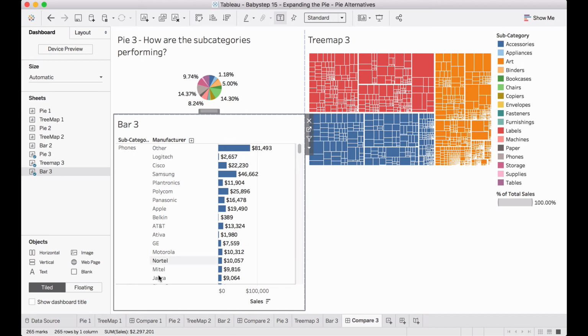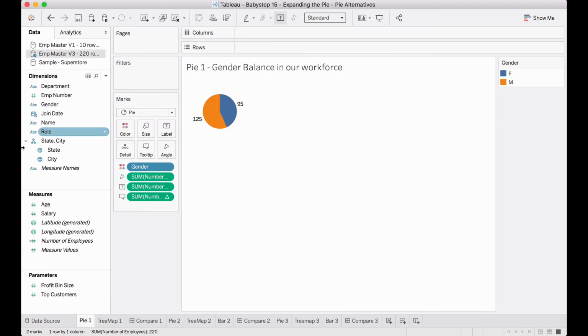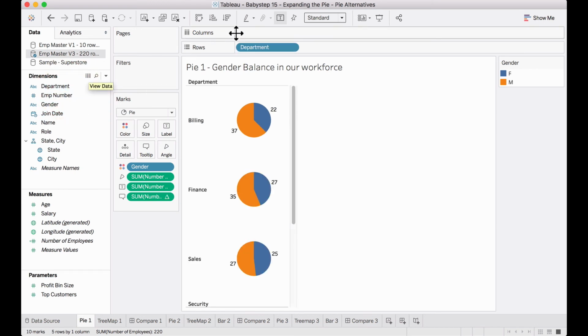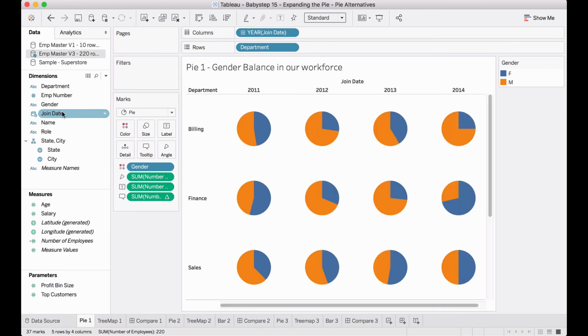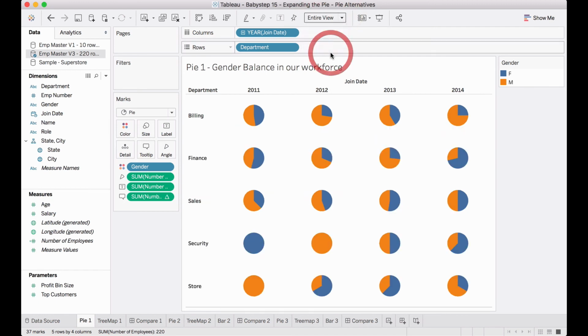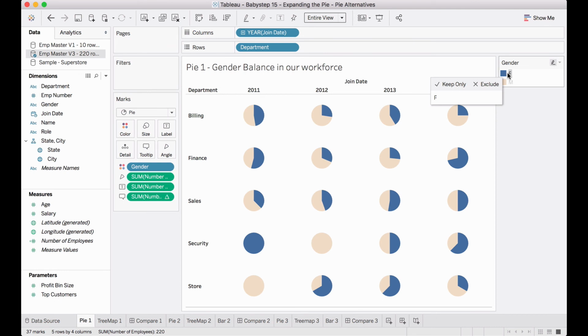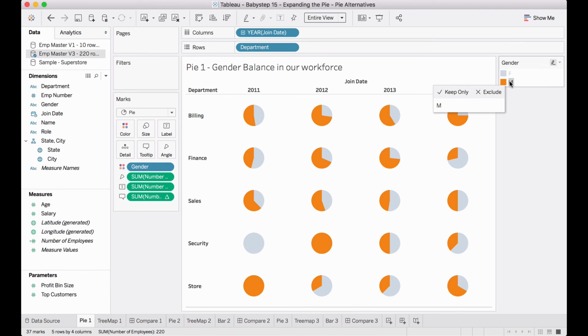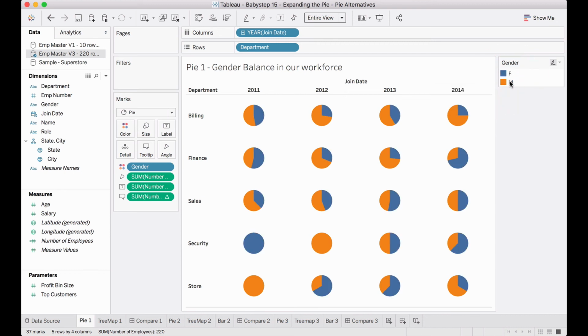For example, if I take something like this and I want to see how this is evolving over time, let me break it down by department. Let me turn off the labels. Let me break it down by department, and now let me see how this is doing across the years. So let me fit the view so that we could see. Now if I click on female, I could actually focus my eyes and see how this composition is changing across the years. Yeah, in a situation like this, pie is definitely a gift. This is not a curse. Yeah, so it all depends on how you are using the same thing.